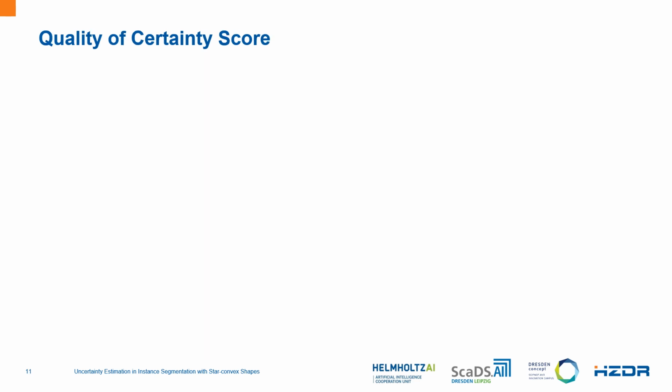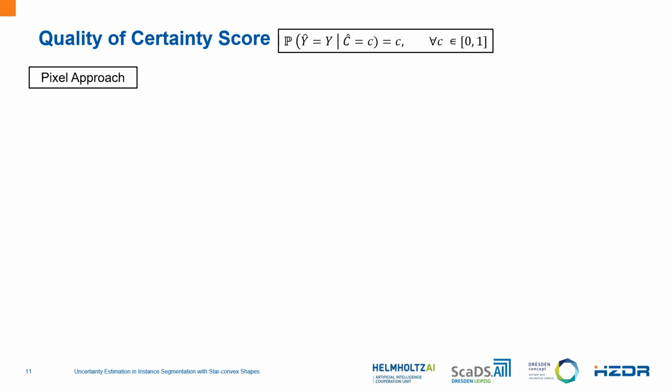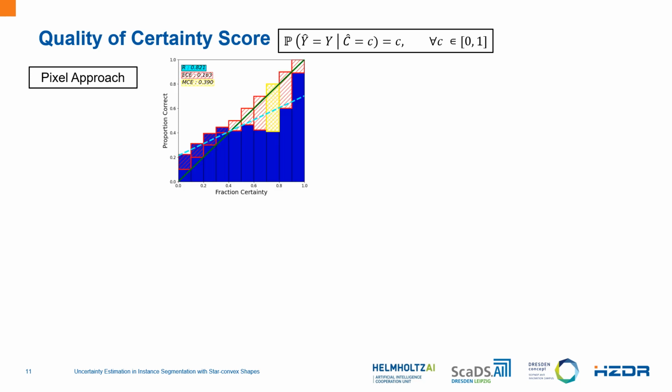But now we want to evaluate the quality of the calculated certainty score. To do so, we use the concept of calibration, where the network is said to be calibrated if its likelihood of the prediction is equal to the certainty score. So to visualize if our model is calibrated, we plot a function of proportion correct to the certainty score for the pixel approach. To create this plot, we group similar certainty measures in a given bin. What we want is this calibration function or the bin score to be equal to the identity function, but we see a deviation. So we calculate the deviation with the help of the Pearson correlation coefficient, the expected calibration error, and the maximum calibration error.